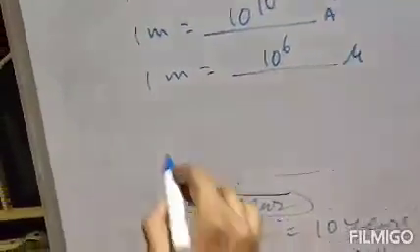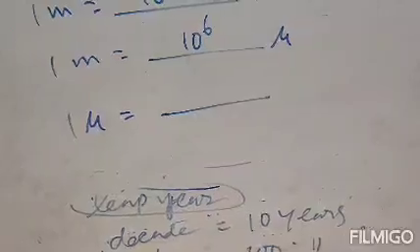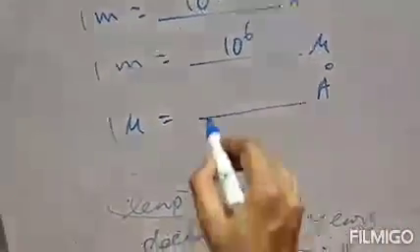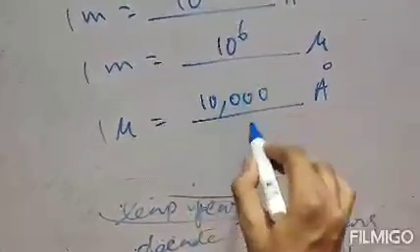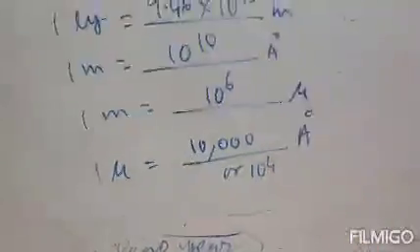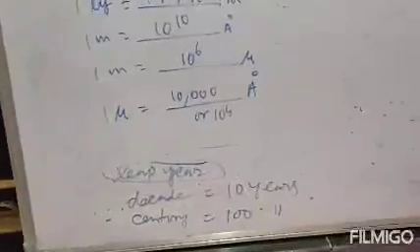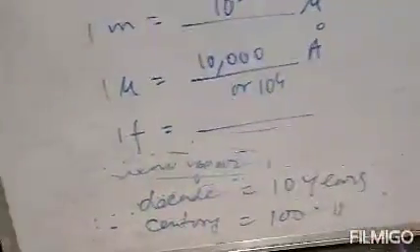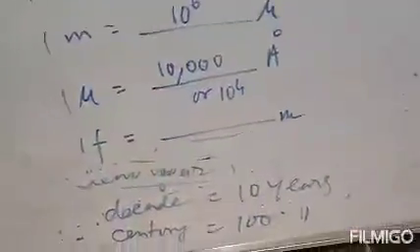Clear? Next, 1 micron equals dash angstrom. So this will be 10,000 angstrom, or you can write 10 to the power 4 angstrom. Next, 1 Fermi equals dash meter. So 1 Fermi equals 10 to the power minus 15 meter.